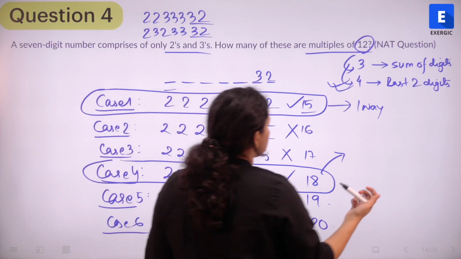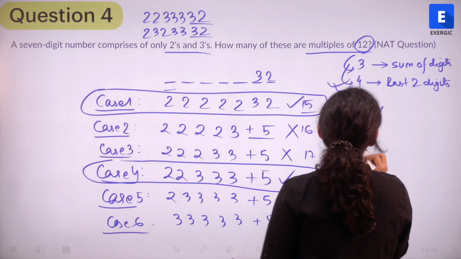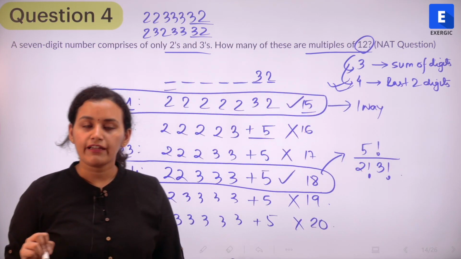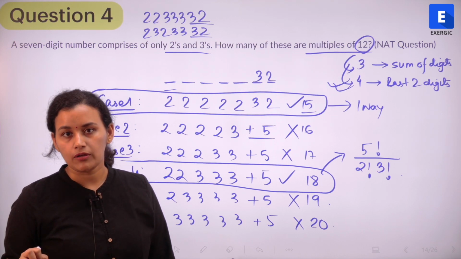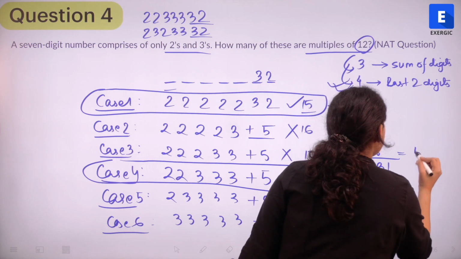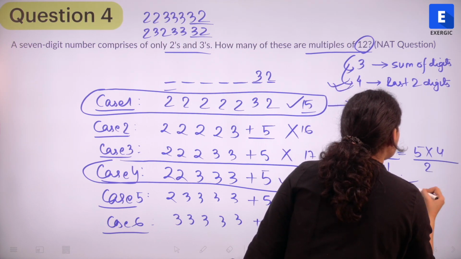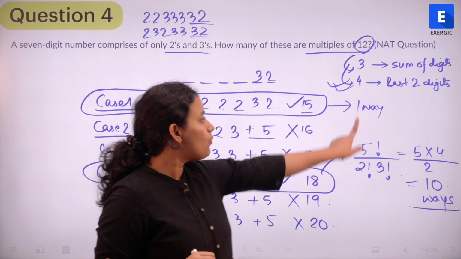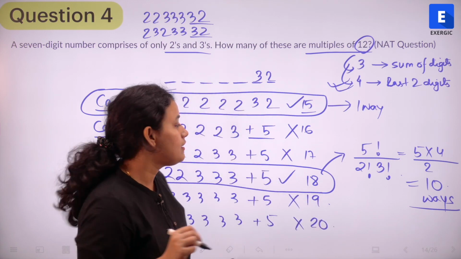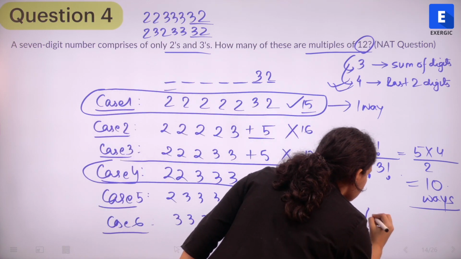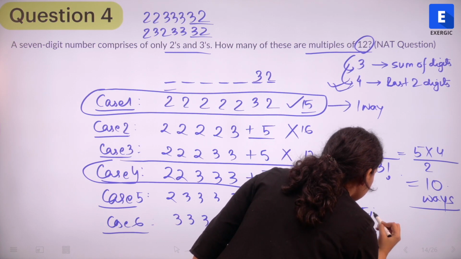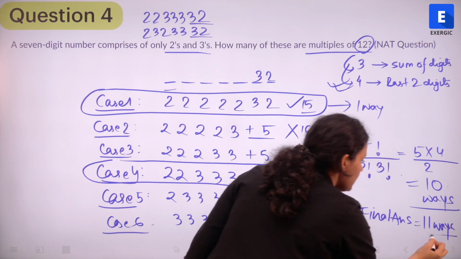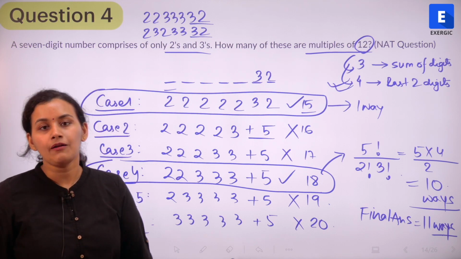So what are the different ways by which it can arrange among themselves? 3 3's are there, 2 2's are there, 5 factorial upon 2 factorial into 3 factorial. Clear? So simplifying 5 into 4 by, this is going to be a 2, so a 10. So there are 10 ways that are possible. So total 1 plus this 10, that is 11 numbers are possible. So final answer is going to be 11 ways, or 11 numbers are possible.